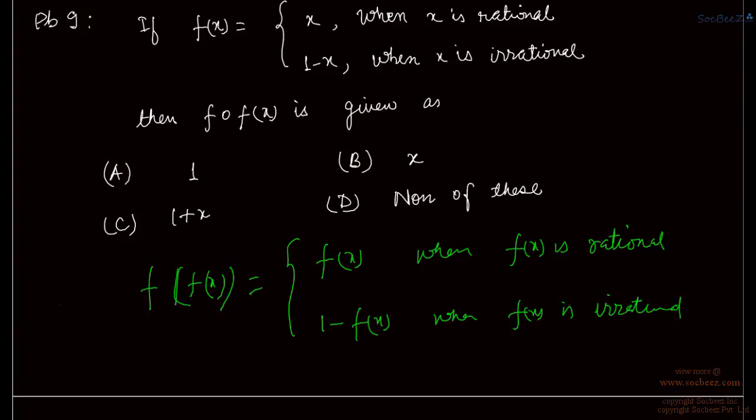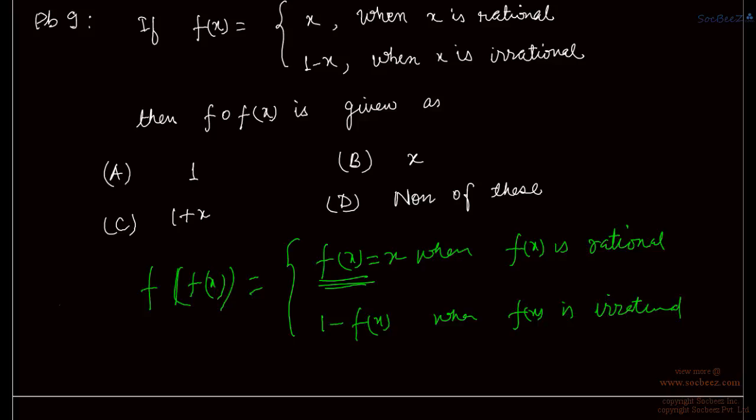Now see, fx is x when x is rational. So when fx is rational, that means x is rational, that means fx is equal to x. So for the first case, fx is equal to x. Now 1 minus fx when fx is irrational. That means fx is irrational when x is irrational, right?